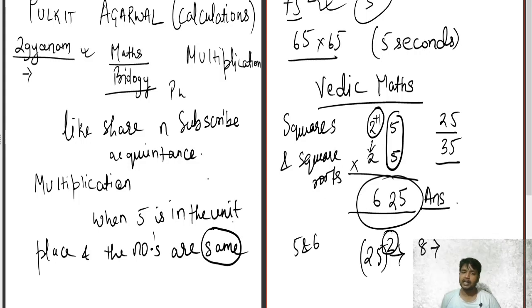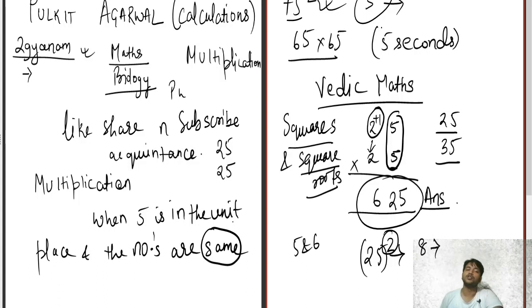But obviously, a teacher can give you multiply 25 into 25. This trick will only be applied when the numbers are the same and the digit in the units place is 5. So a student who studies squares and square roots in class 8, and who has known this trick from class 5 like me, will say, sir, it is 625, while everybody else is remembering the tables. It doesn't take time for me. So you will be out of the box, and being out of the box is always glorified by everyone in the good sense, not in the bad sense.